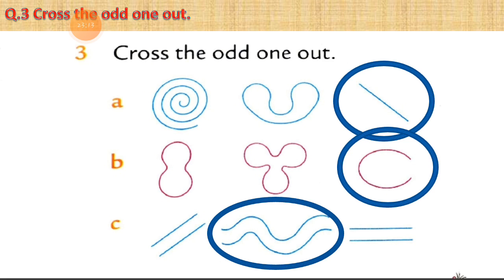Why? Because you can see these both are straight lines. The position is slanting but the lines are straight. Same here at the last. Two lines are straight, no curves, but in sleeping mode, and this is in slanting position. But the middle line is totally curved, no straight lines. So that's why we can just put a circle on the curved line.